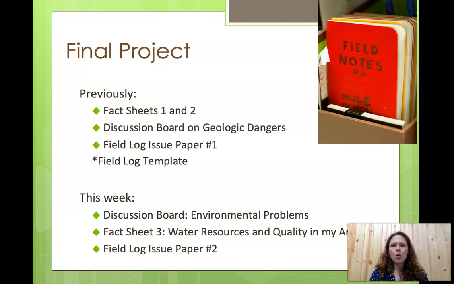So water resources and quality in my area, you're going to look at what's available in terms of groundwater and surface water. Some areas rely much more heavily on groundwater because they have it. Other areas may not have an aquifer that's usable for them, and so they tend to be more heavily reliant on a reservoir, so they may have to dam up a stream and then use the water from that for their community. So what does your community use? What are issues associated with it? What is the water quality of that source of water? You're going to write about those for your fact sheet.